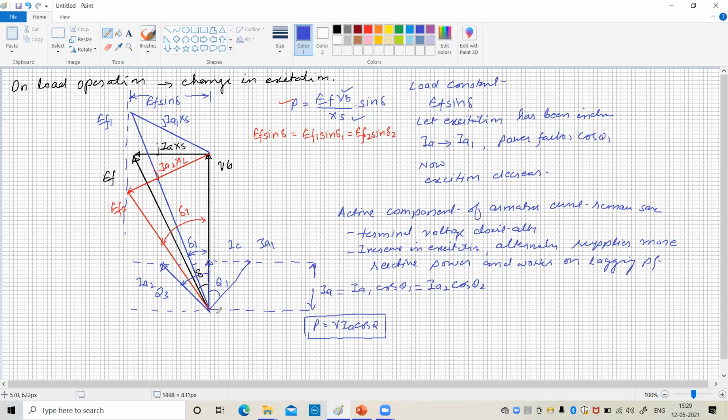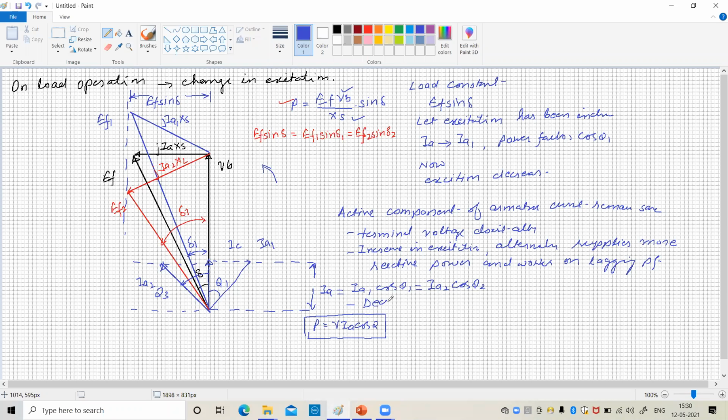As soon as you increase the excitation, the current lags, always in the anti-clockwise direction, and the magnitude of current increases. The reactive component, Ia sin θ, increases. It means that it will supply more reactive power and work on the poor power factor.